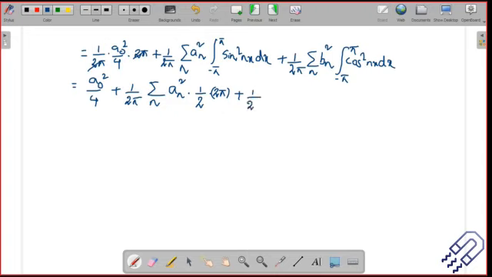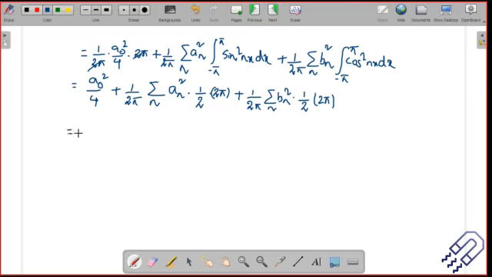Then this is 1 divided by 2 pi, summation n b n square, then this is half, and here also it should get 2 pi. We'll take cos 2x equal to 2 cos square x minus 1, and then you just do your calculations, you should get these results.